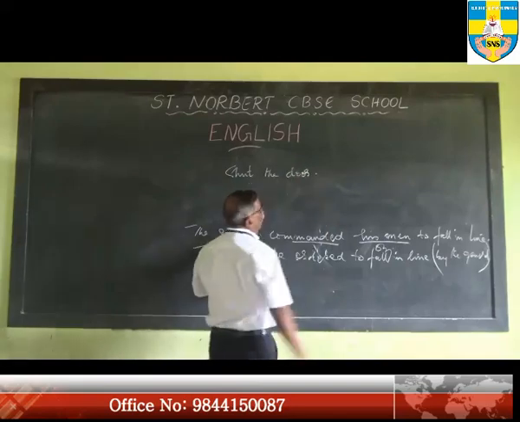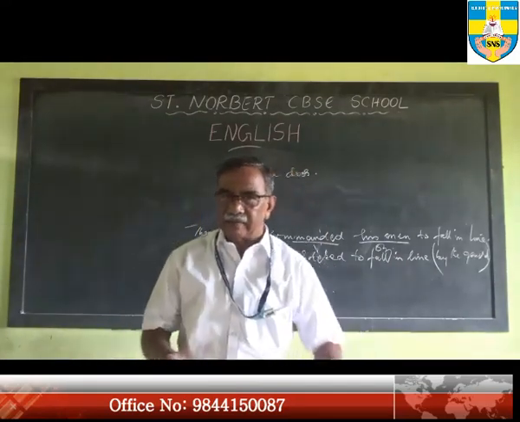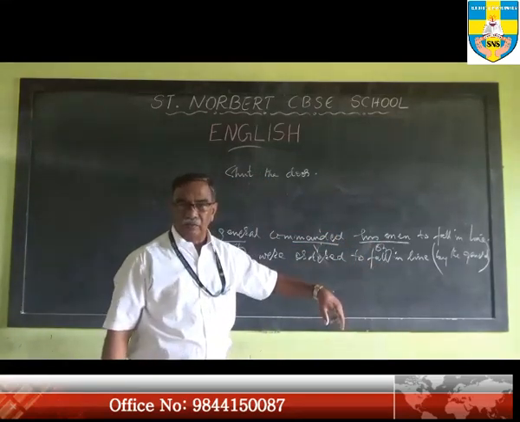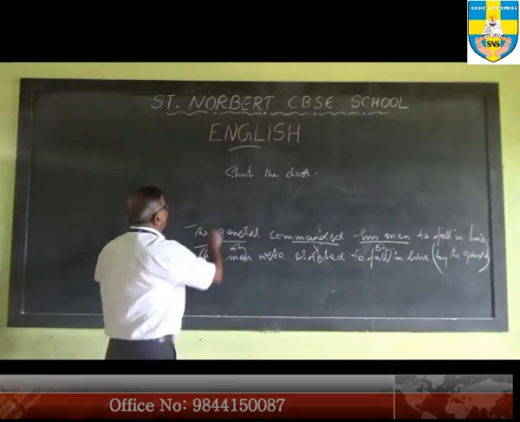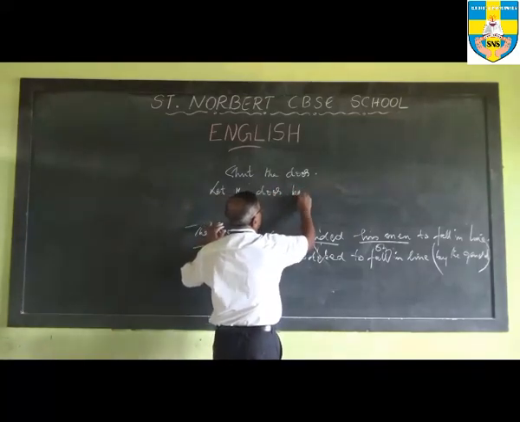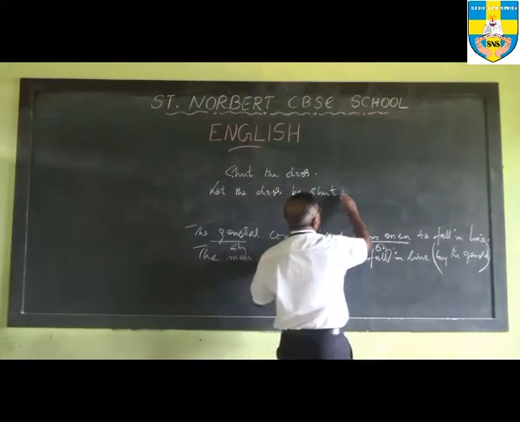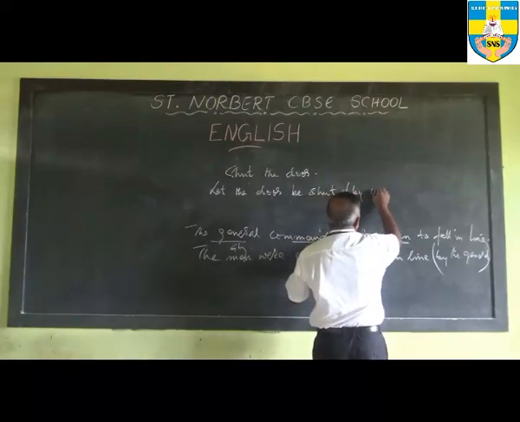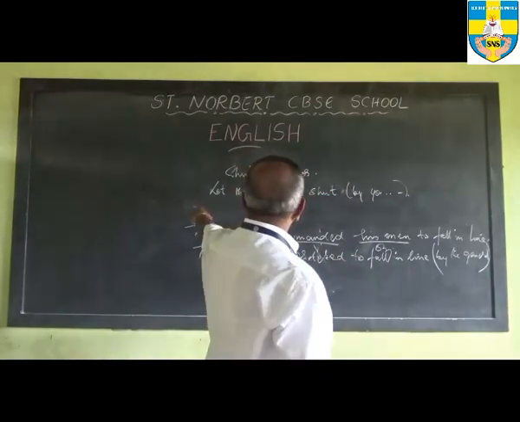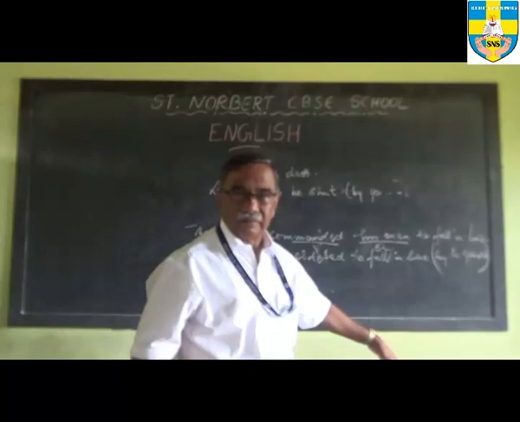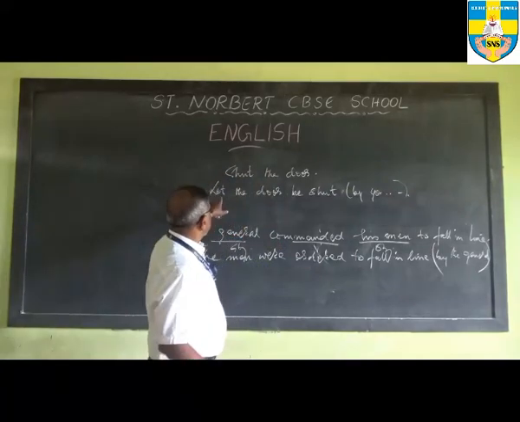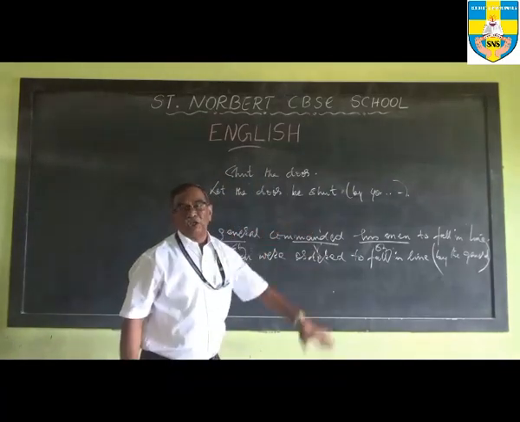Here there is no agent, no subject that is mentioned there. It is just simply "Shut the door." It is supposed to be an order. And so you can say, let the door be shut by you or by somebody like that. It can be you, it can be him or whatever. But then "shut the door" is a command that can be translated into the passive voice by using it like this: Let the door be shut.